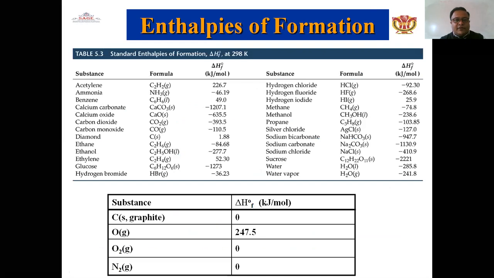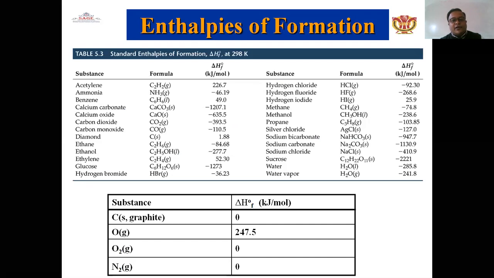Enthalpies of formation are given in tabular form. That is acetylene, ammonia, benzene, calcium carbonate, calcium oxide, carbon dioxide, carbon monoxide, diamond, ethanol, ethylene, glucose, hydrogen bromide. These are the substances. The formula is given, and the enthalpy of formation is given in units of kilojoules per mole. Other substances include hydrogen chloride, fluoride, iodide, methane, methanol, propane, silver chloride, sodium bicarbonate, sodium chloride, sucrose, water, and water vapor. These are the substances given in the table.